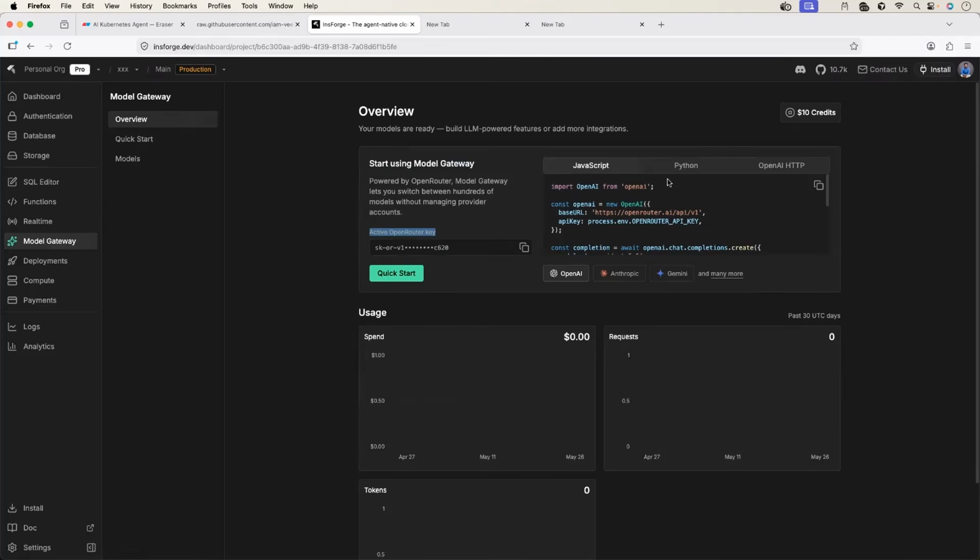OpenRouter is very popular, but InsForge also provides us with the example. So this is the Python example, or the FastAPI example, of how you can use the OpenRouter API key. It's very similar to the OpenAI API key, so any agent will be able to do it. I've already pasted this in the .env file, so execution will go flawless.